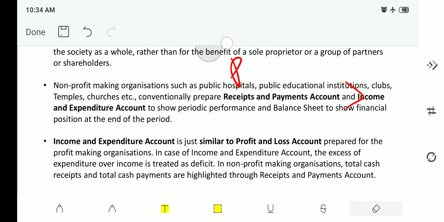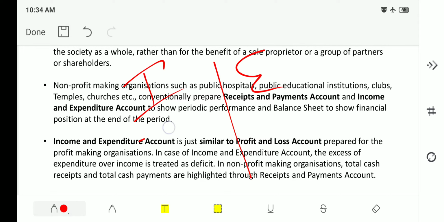Next, what is income and expenditure account? Whatever income comes in is shown on the left side. This is income and this is expenditure account. Whatever goes out is expenditure, whatever comes in is income and it is shown on debit.